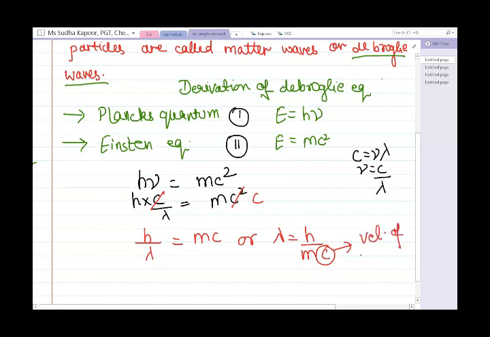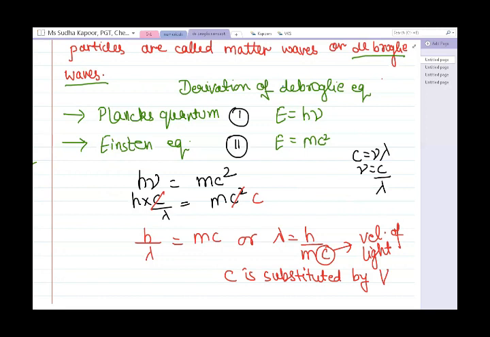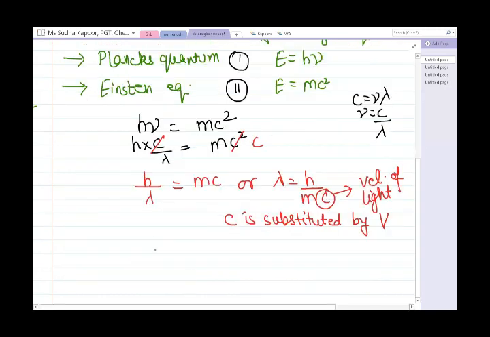It is taken in case of photon, velocity of light. But now we are talking about material particles. So c is substituted by v, because we are not talking about light, we are talking about the material particle. C is substituted by the symbol v, which is the velocity. So now what does the formula become for lambda? Lambda is equal to h upon mv. We all know that mass into velocity is momentum.